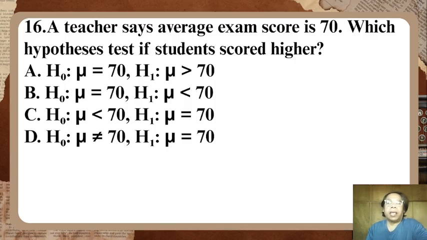Letter B, H0: mu is equal to 70, and H1: mu is less than 70. Letter C, H0: mu is less than 70, and H1: mu is equal to 70. And then letter D, H0: mu is not equal to 70, and H1: mu is equal to 70.